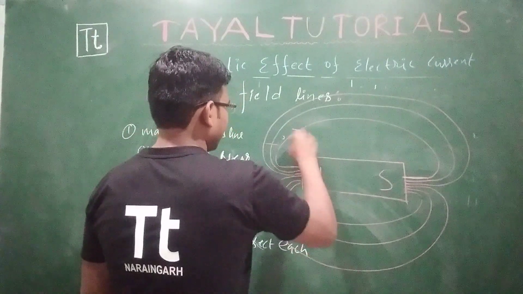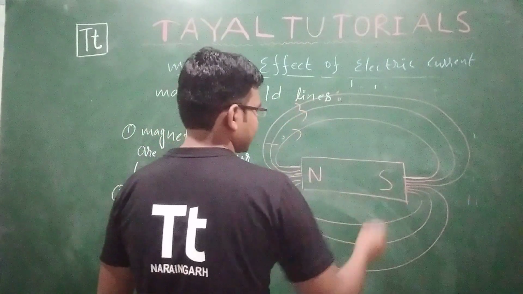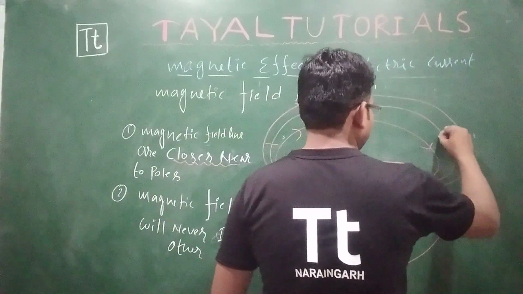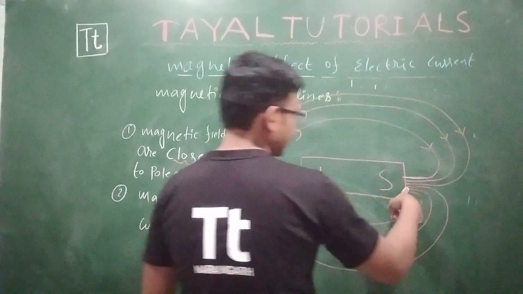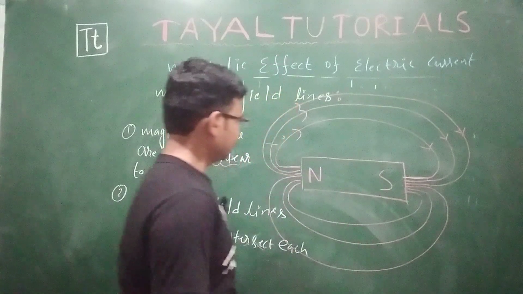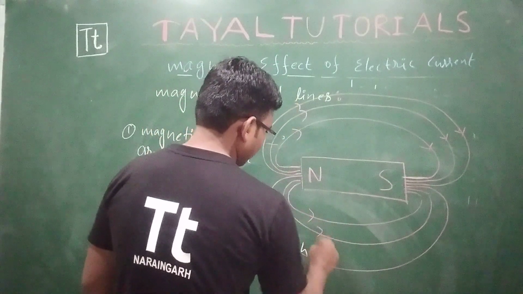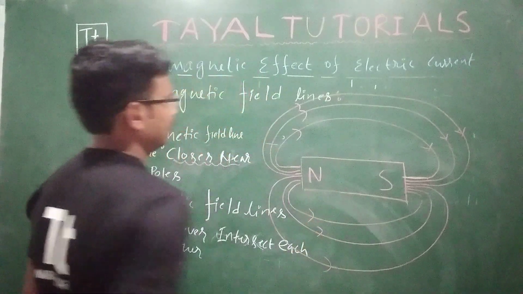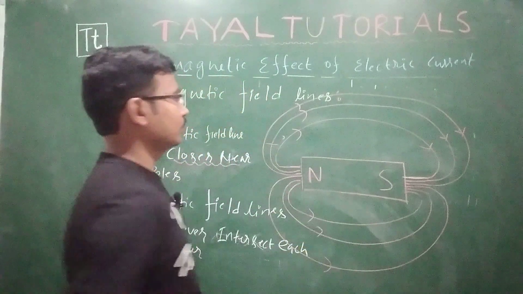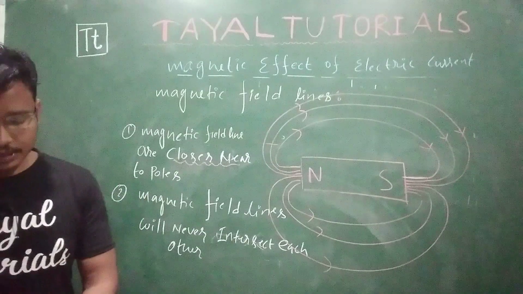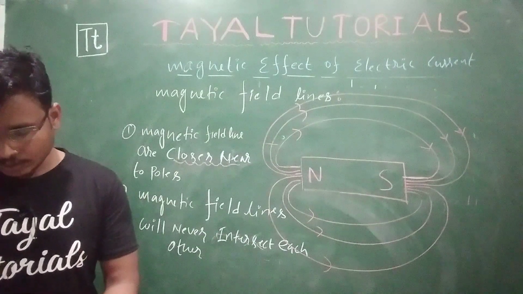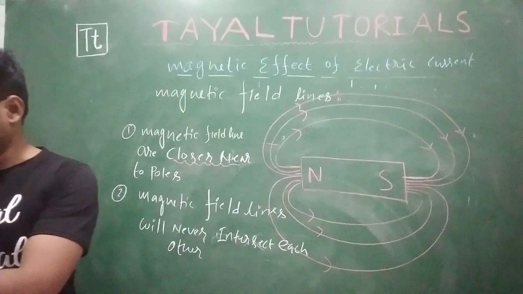So magnetic field lines start from north and come towards south. You can see that this is very close near the pole. This is very close near the pole. So these are your magnetic field lines. This is the north pole, this is the south pole. These are some basic introductions about your magnets.